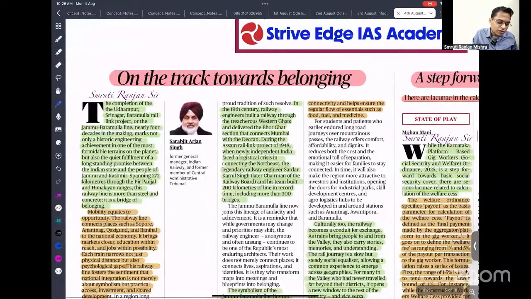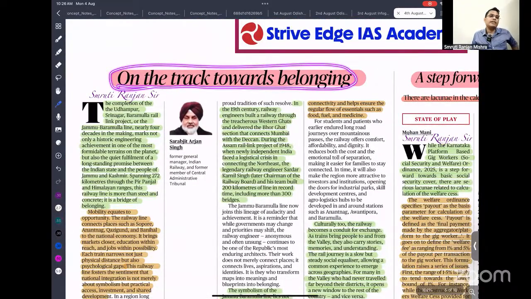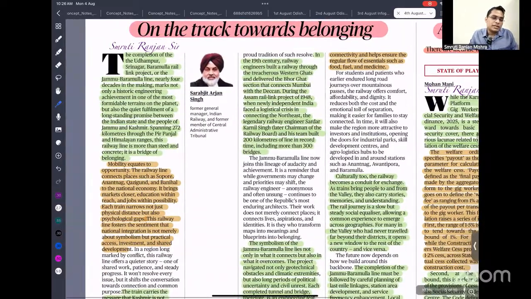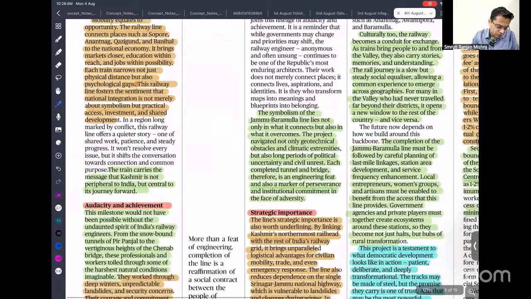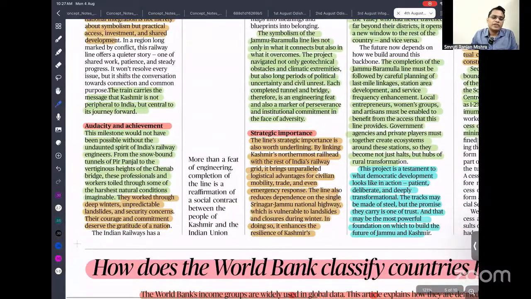On track towards belonging. Recently we have started constructing the railway link to Jammu and Kashmir. Railway link is not simply about connectivity; it is the connection of hearts, psychological and mind integration. This article talks about how over the period of time we have been connecting different parts, improving our connectivity, bridging relationships and psychological integration of India. It talks about how we constructed the Chenab bridge despite all these challenges.